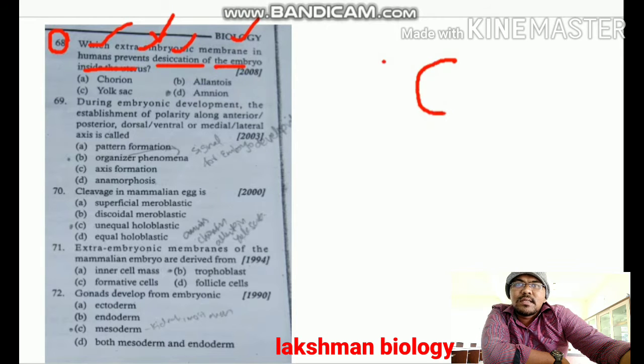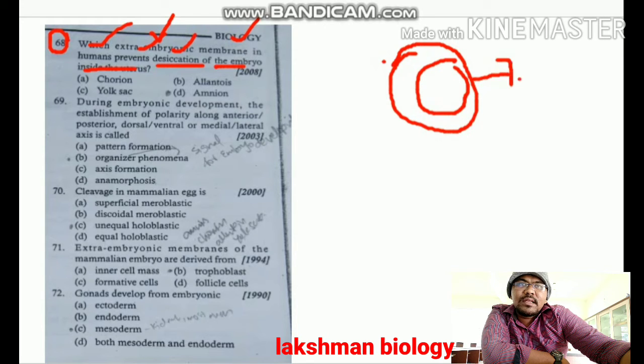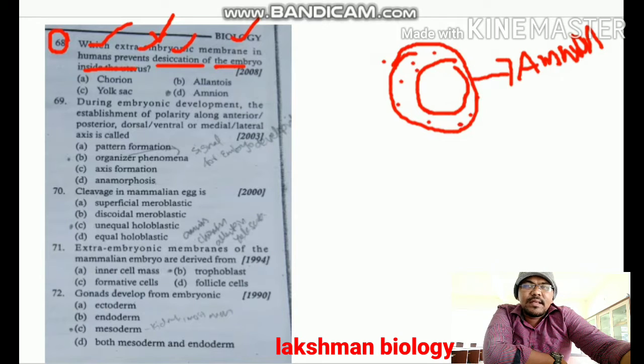Inside the uterus, surrounding the fetus, we can see the layer called amnion. This amnion is filled with amniotic fluid. The amniotic fluid present inside the amnion is responsible for the prevention of desiccation of the fetus. Hence question number 68, option D is correct, amnion.